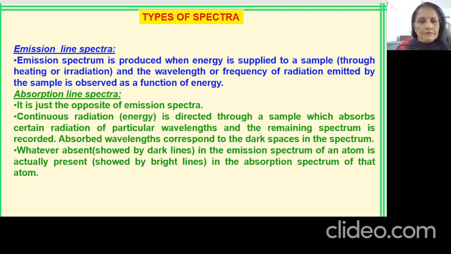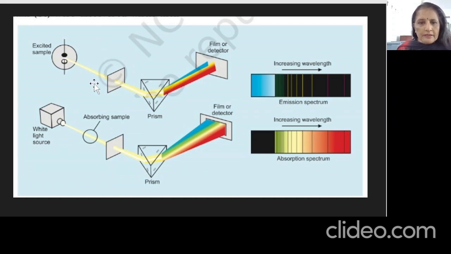This one is from your CBSE book, and you can understand it very well: this one is the emission spectra. Here you can see this is the bright side and this is all the dark side. This is the excited sample which is taken in the spectroscope. This is the main part of the spectroscope, the prism.